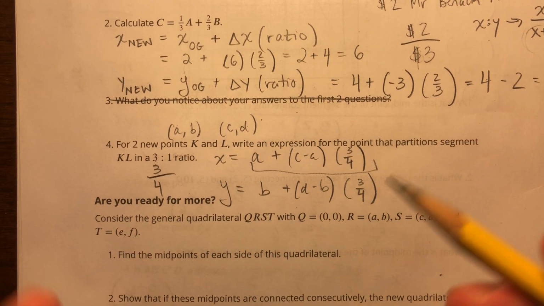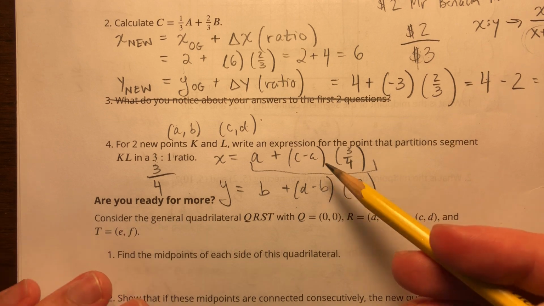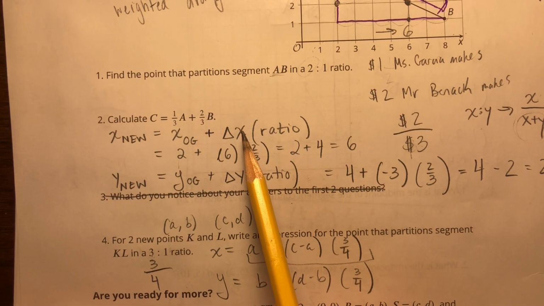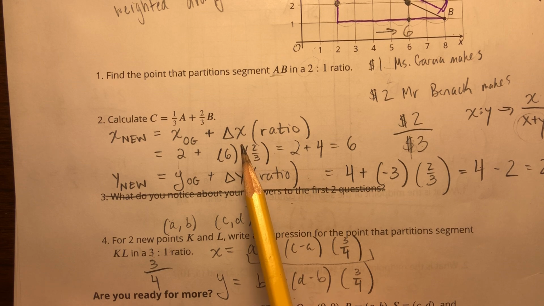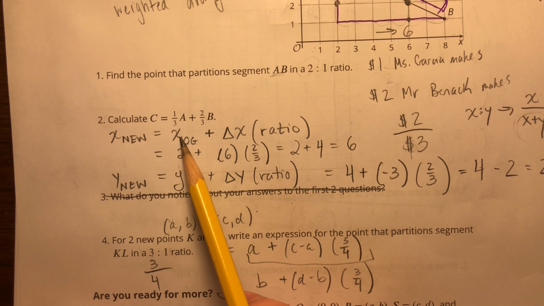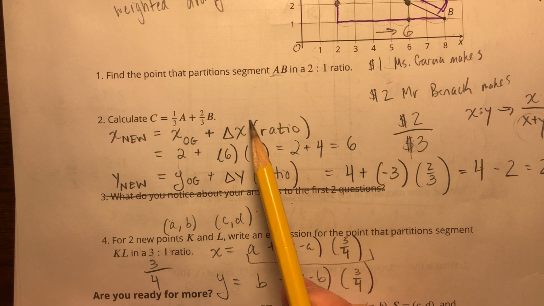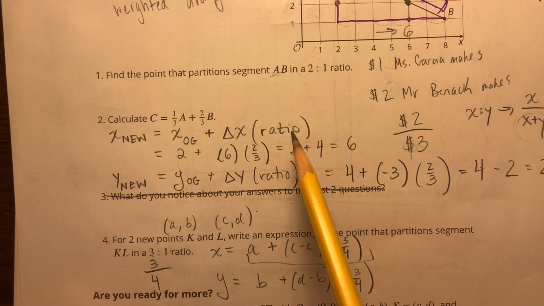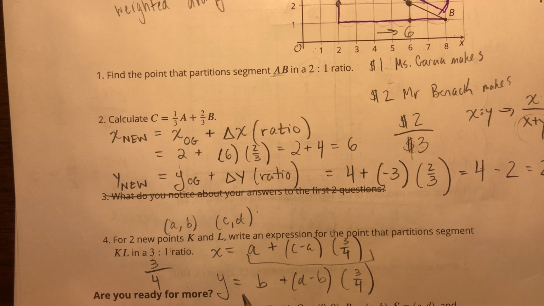And it's much easier to see with numbers. This formula I don't think is very helpful. I think this formula is much more helpful, where we take our original coordinate and then multiply our change in x by that ratio to find out how far we're going. Because the change in x and change in y are really how far over and down we want to go. And so now we only want to go 2/3 over and 2/3 down.